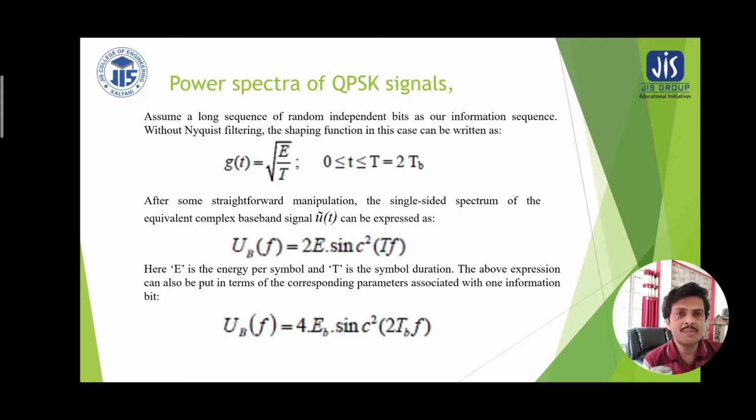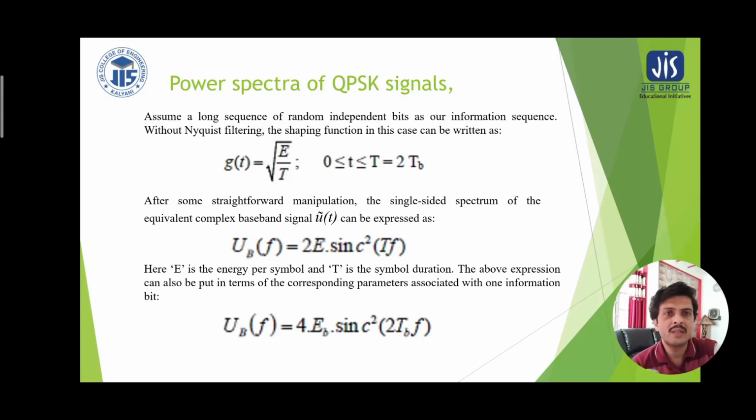After some straightforward manipulation, the single sided spectrum of the equivalent complex baseband signal, u tilde(t), can be expressed as U(f) equal to 2E multiplied by sinc square of Tf. E is the energy per symbol and T is the symbol duration.